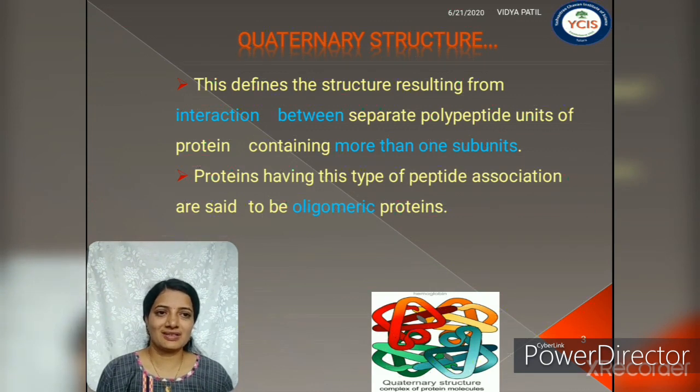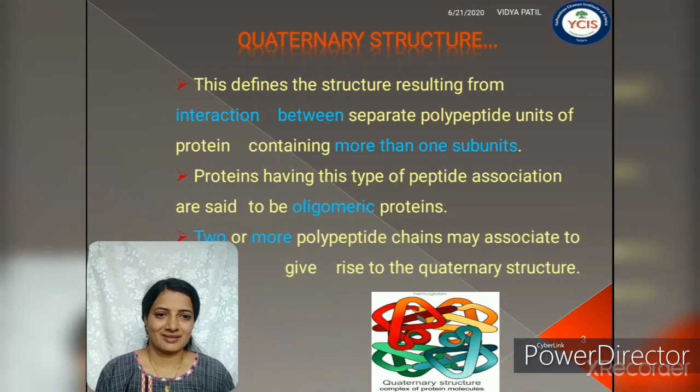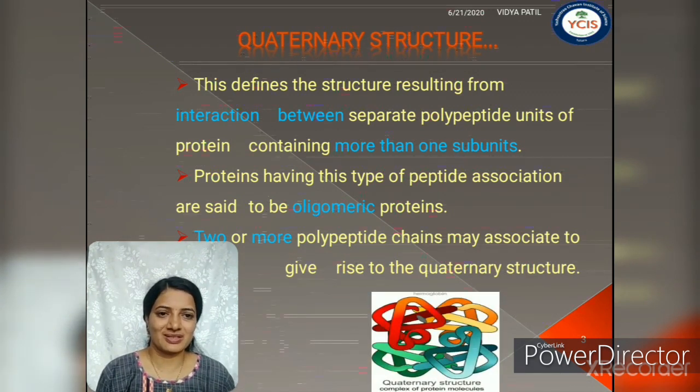Proteins having this type of polypeptide chain association are called oligomeric proteins. Here two or more polypeptide chains are associated in a final structure. This is one example shown in this image, where four chains are combined together.